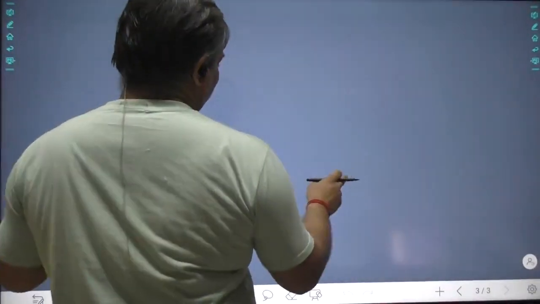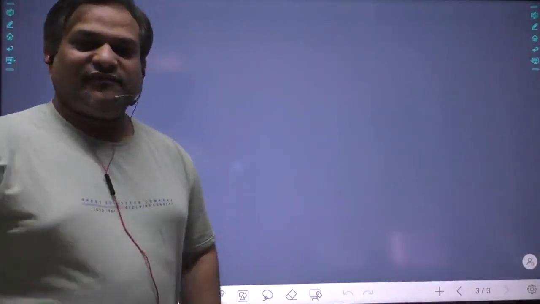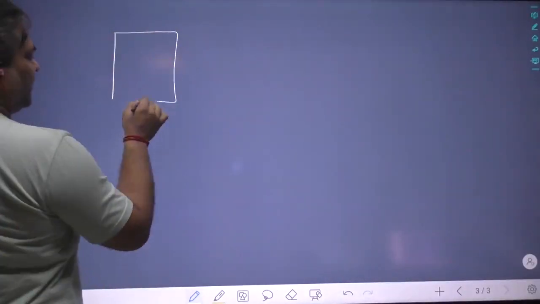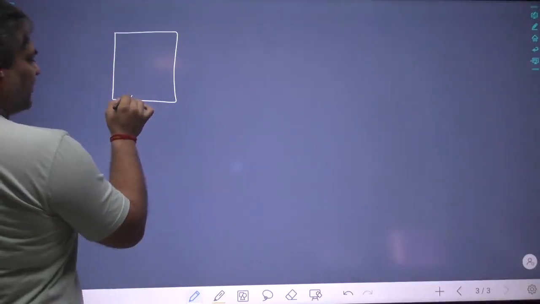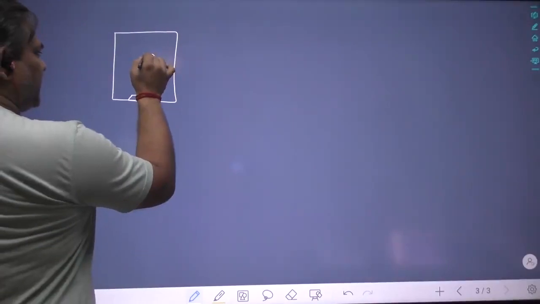Now from the last thing, I am going to tell you one more thing. When you are going up in the lift, the lift floor experiences more weight of you. Consider a person standing over this weighing machine.